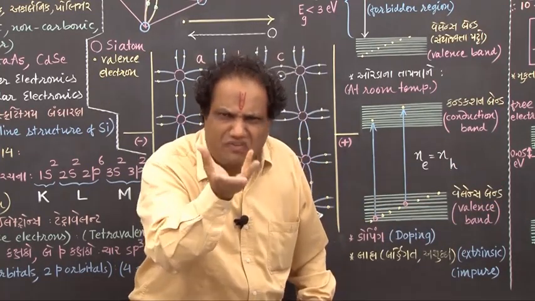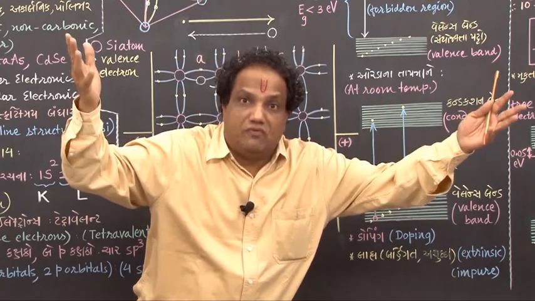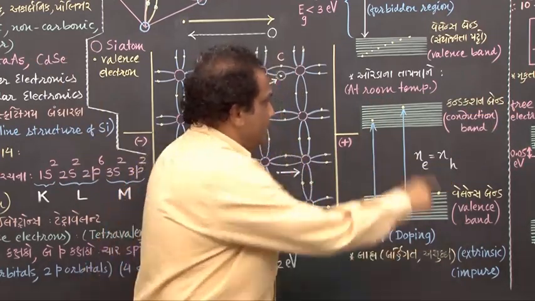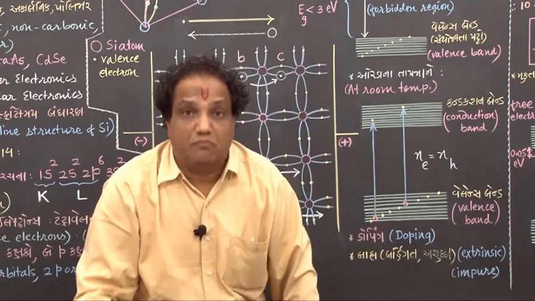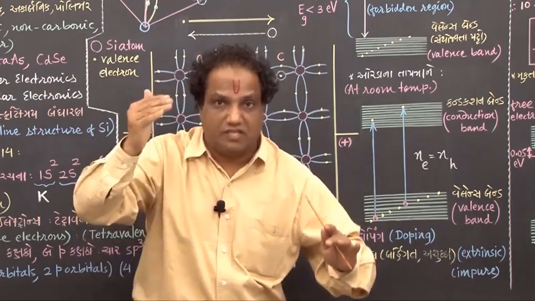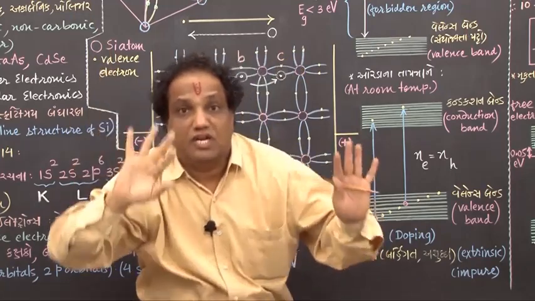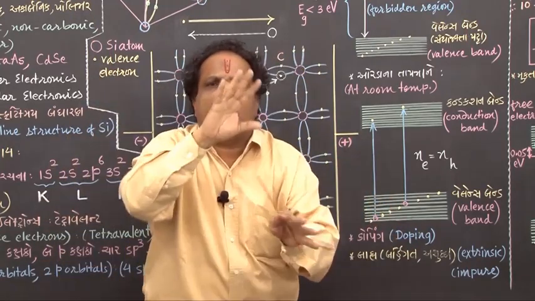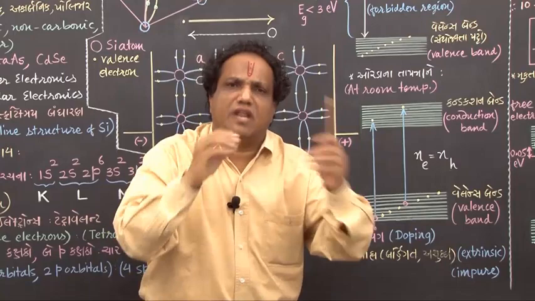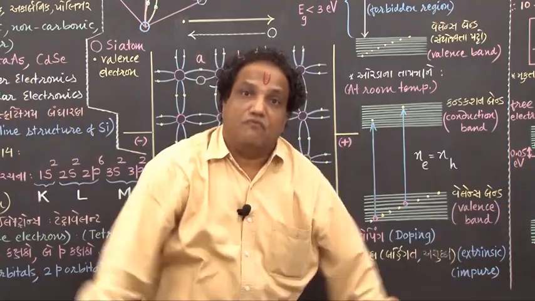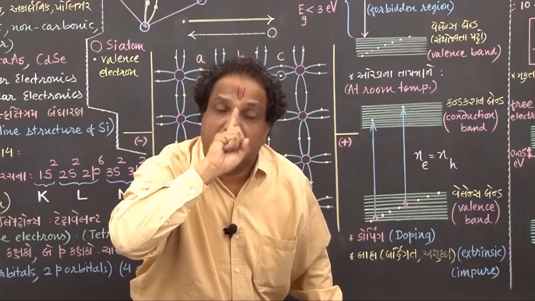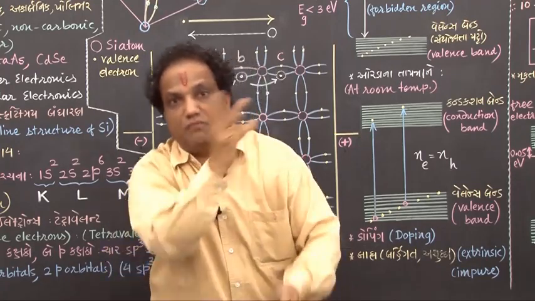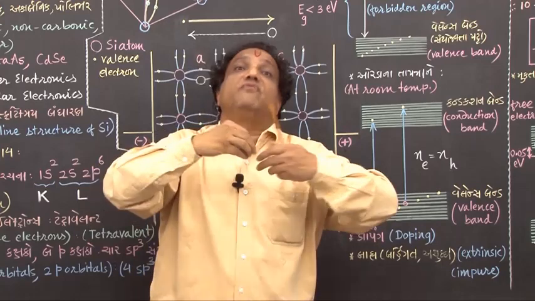Number of electrons is very few, number of vacant energy levels is very large. Then what do these electrons do? They simply perform their motion from one energy level to another, second to third, third to fourth, and so on. So they just move about in the conduction band very randomly, very freely, without any opposition. That's why we call them free electrons, because their movement is executed very freely.